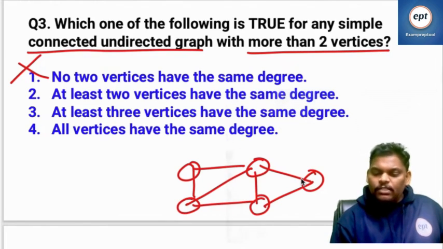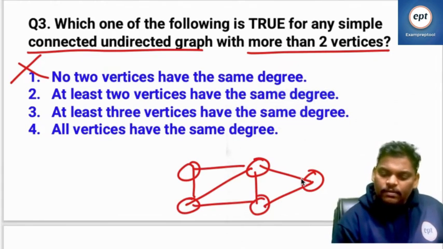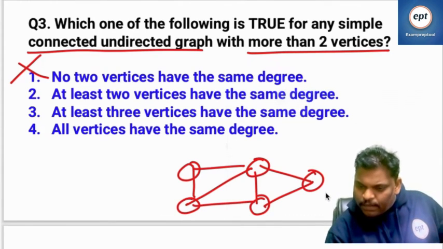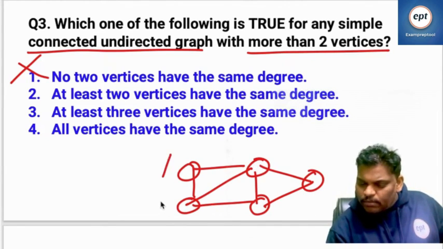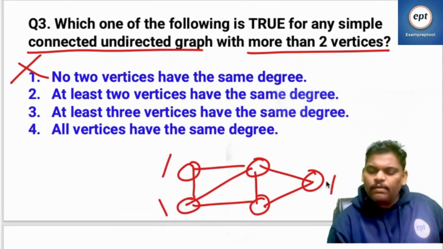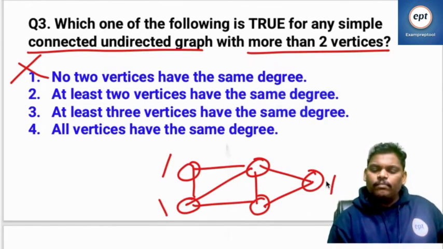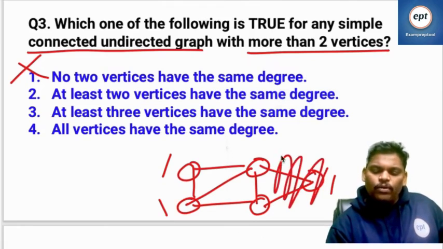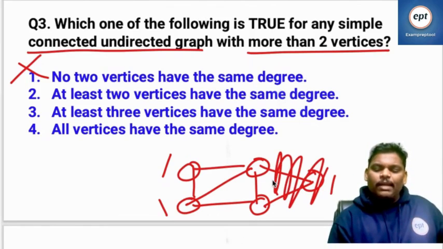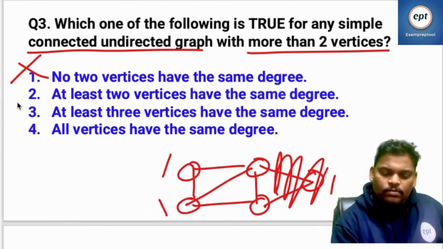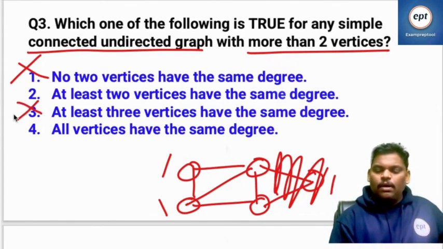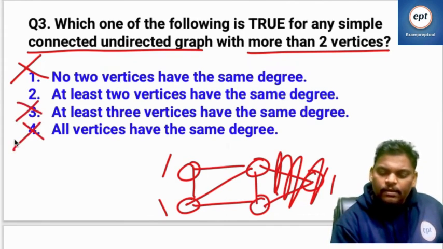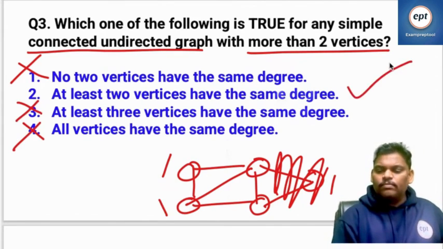Next one. At least three vertices have same degree. Three people are having same degree. More than two vertices, okay. At least three people are having same degree. Two here, three here. Suppose if I remove, at least two people are having same degree there. At least three not possible. All vertices having same degree. I think answer is 2.